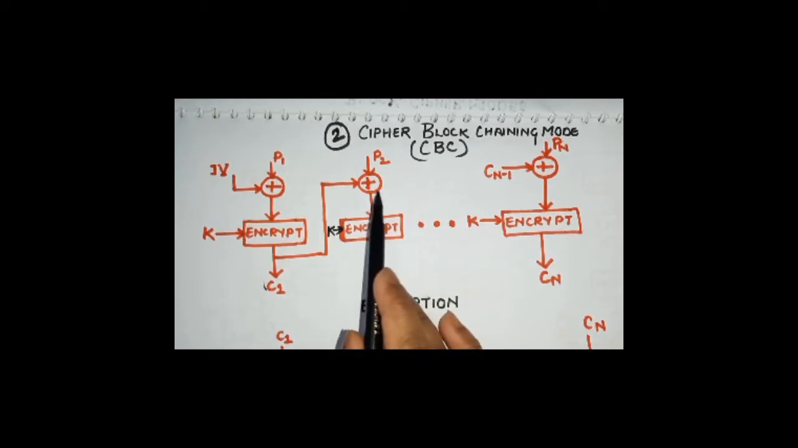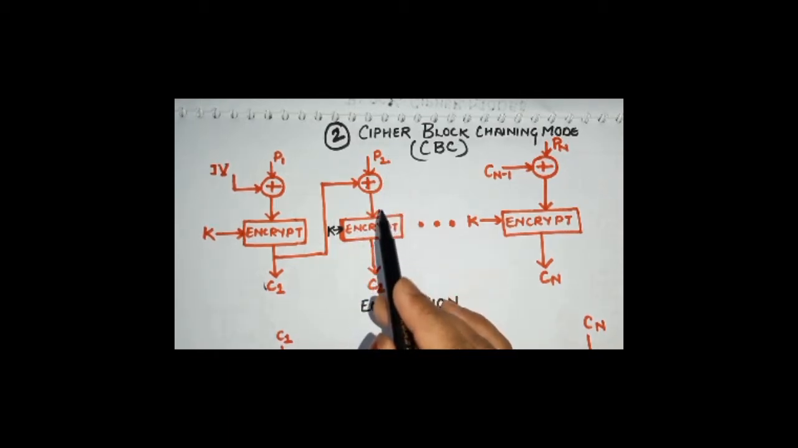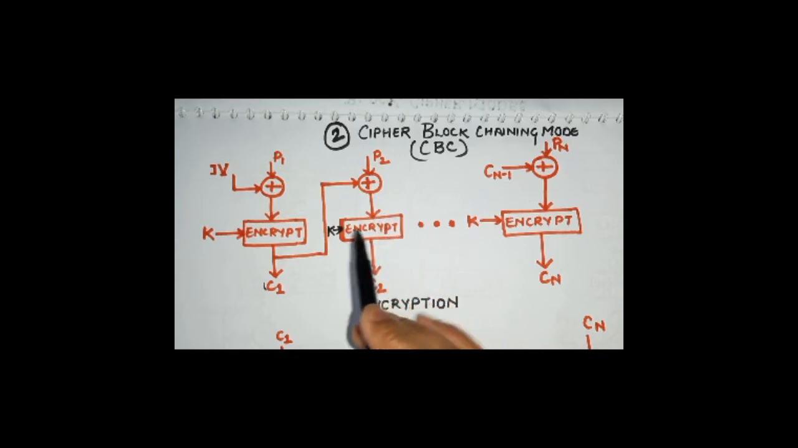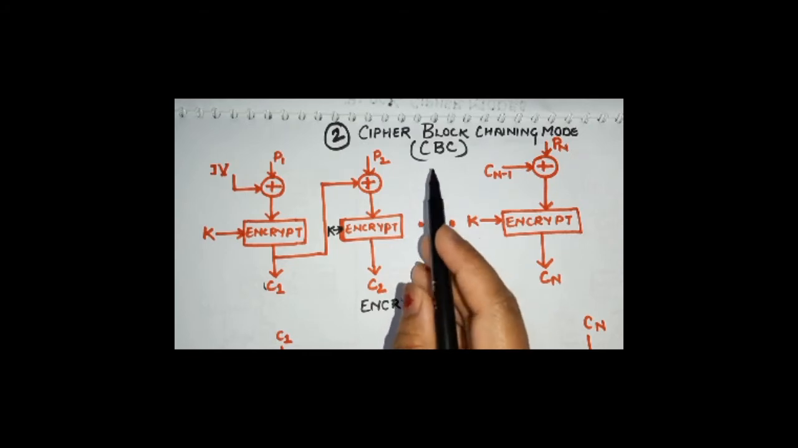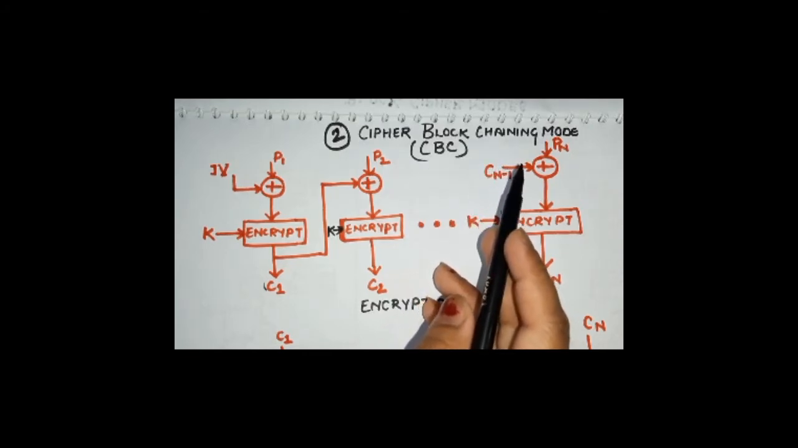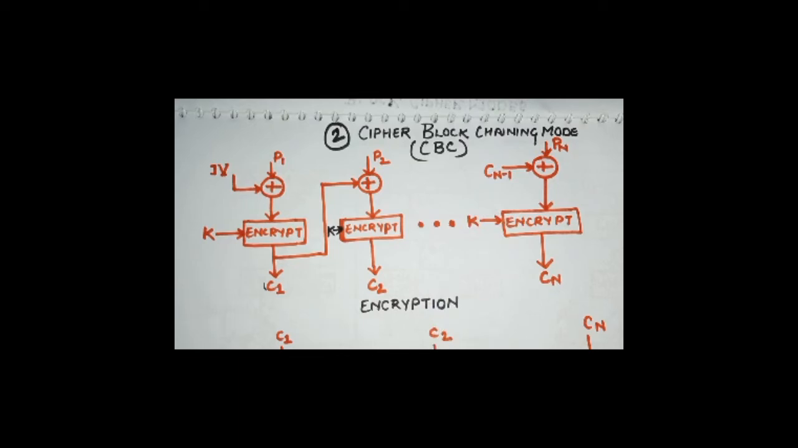Here also, after getting the input of C1 and P2 as XOR, and getting the key K also as an input for encryption, we will generate the next block of cipher text, and this is again going to serve as input for the next round. Why is it called chain mode? It is called chain mode because we are using the previous value of cipher and the current value of plain text. We XOR them and then serve them as an input for the next round of encryption, right?